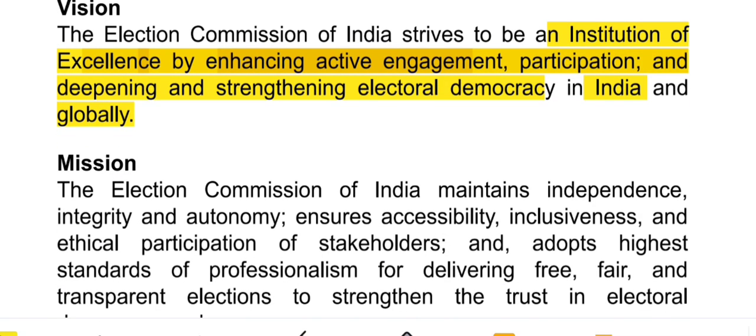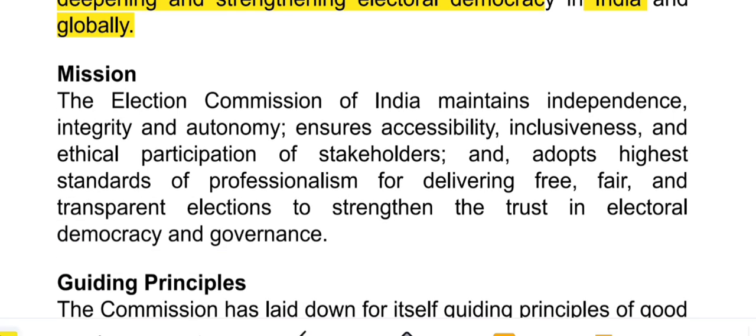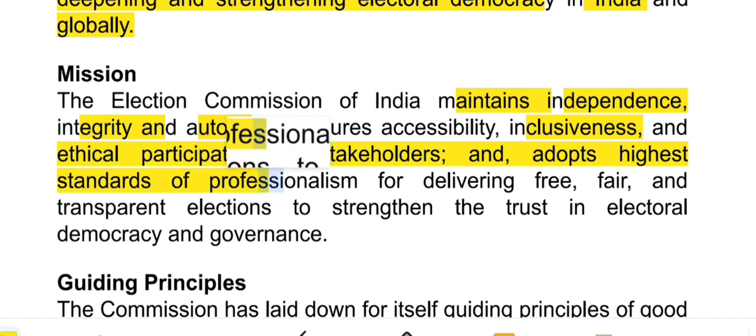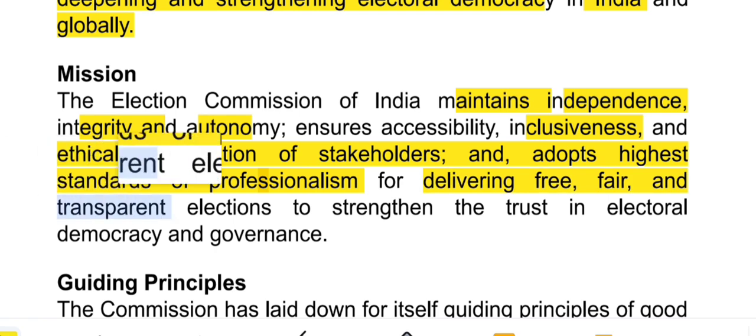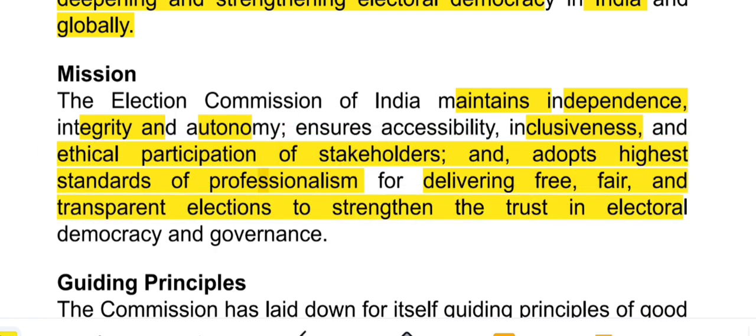Next, mission क्या है? The Election Commission of India maintains independence, integrity and autonomy. Election Commission of India, first में ही हम लोग पढ़े थे that it is an independent body. सो इलेक्शन कमीशन ऑफ इंडिया को मेंटेन करना होगा, क्या मेंटेन करना होगा? उनका इंडिपेंडेंस, इंटीग्रिटी एंड ऑटोनॉमी, इंश्योर एक्सेसिबिलिटी, इंक्लूसिवनेस एंड एथिकल पार्टिसिपेशन ऑफ स्टेकहोल्डर्स, एंड एडॉप्ट द हाईएस्ट स्टैंडर्ड ऑफ प्रोफेशनलिज्म for delivering free, fair and transparent election to strengthen the trust in the electoral democracy and governance.